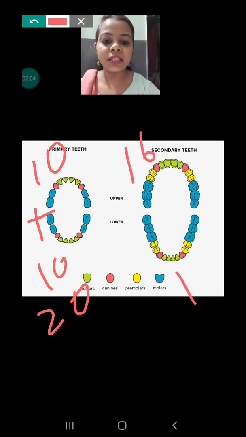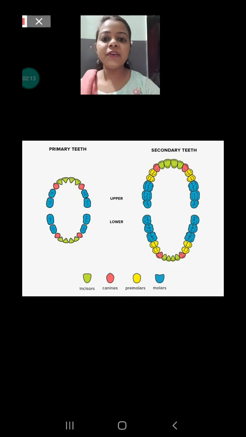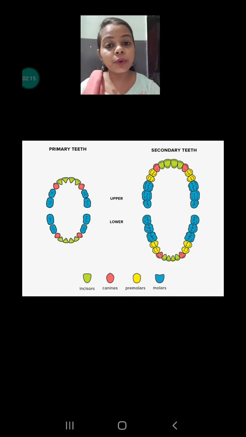If we talk about the total number of teeth, here you can see we have 16 teeth upper and 16 lower. That means a total of 32. But here one thing I want to make clear again: children have 28 teeth, whereas adults have 32 secondary teeth or permanent teeth.